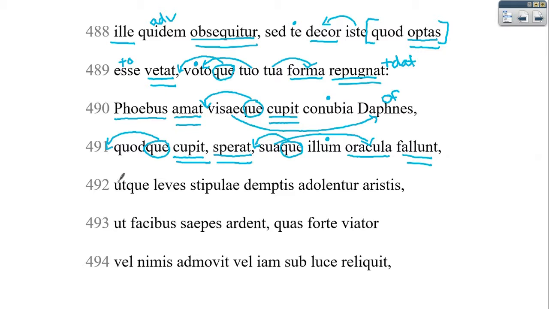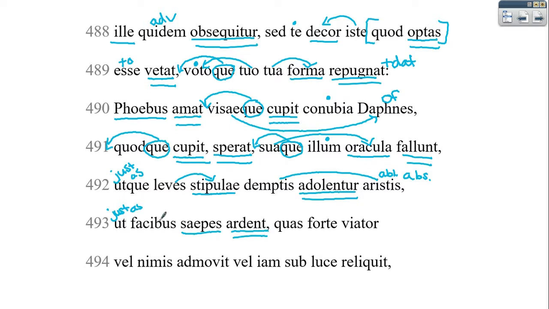All right. This is going to begin a simile for us. So we'll start with this ut meaning just as, and then this ut also meaning just as. And this is kind of a weird simile. So we have the leves stipulae. So this would be like hedges. Adolentur is a passive verb, so are burned. And then we have these two acting as an ablative absolute, and I'd use an after for this translation. And then we've got another one, just as the sepes burn.